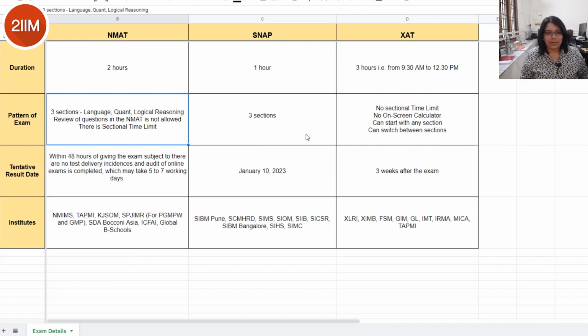Now when it comes to SNAP, again you have similarly 3 sections. And when it comes to XAT, again there's no sectional time limit. You can move between the sections. There's also not going to be any on-screen calculator. You can start with any section and you can switch between the sections.